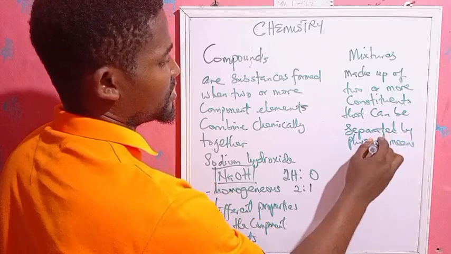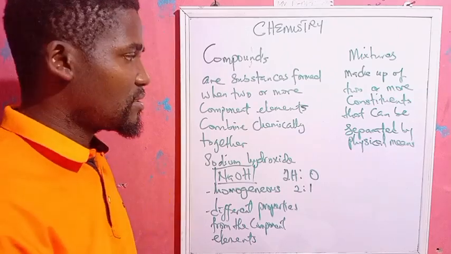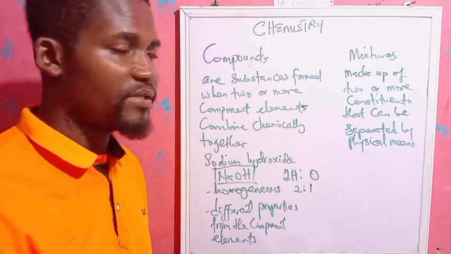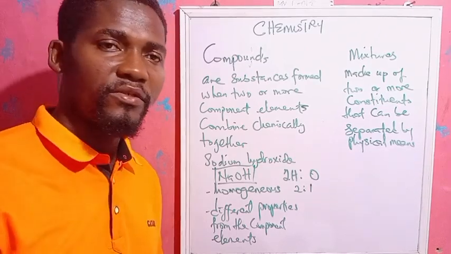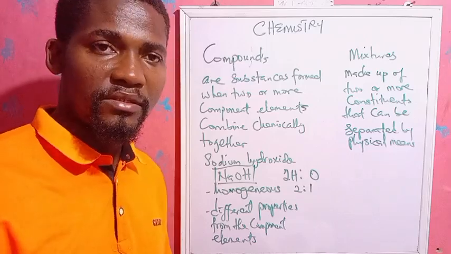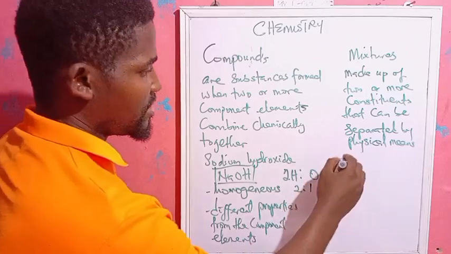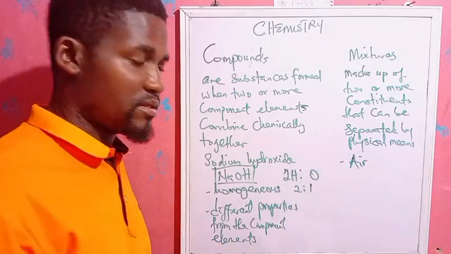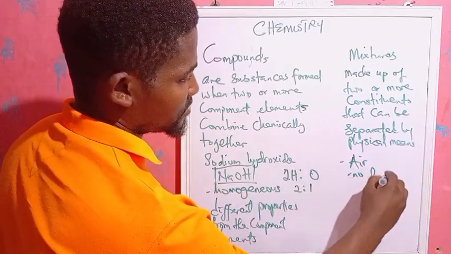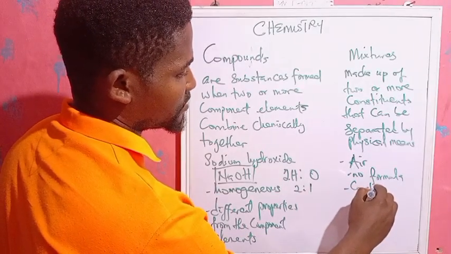What we mean here is that these constituents can be elements, but they combine in a way such that they can be separated by physical methods, which means the formation of mixtures involves a physical change. We can easily separate the constituents. For example, air is a mixture of gases. Air is an example of a mixture. In mixtures, there is no formula. The constituents combine in any proportion, no fixed proportion.